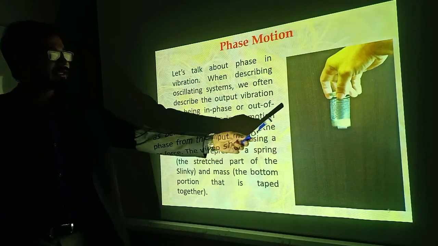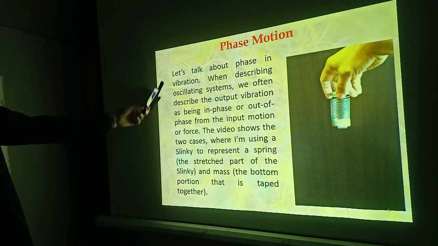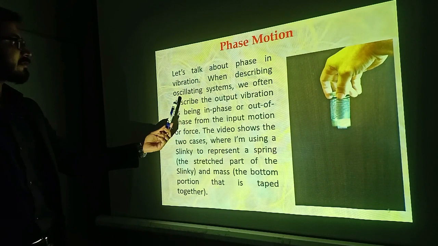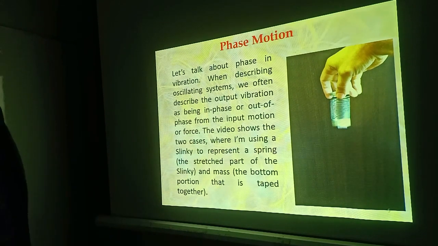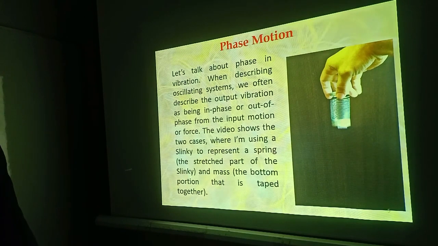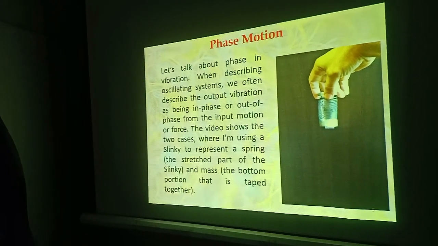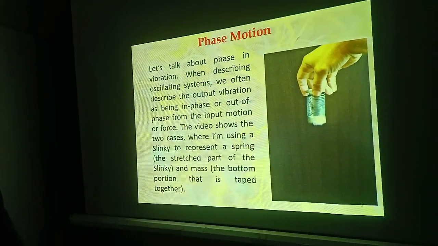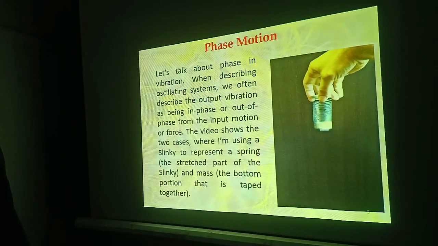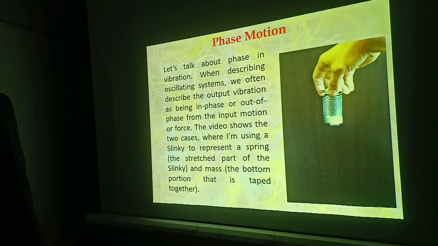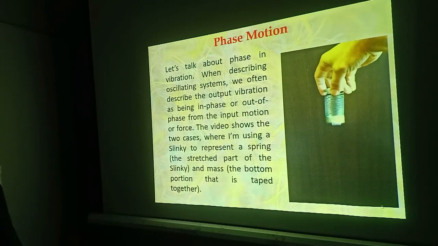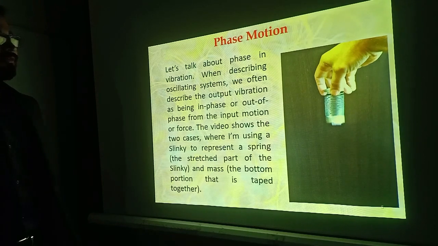Before seeing it again, I wanna explain one of the concepts. Let's talk about the phase in vibration. When describing oscillating systems, we often describe the output vibration as being in phase or out of phase. When he is providing low frequency vibration, the motion is in phase, and the vibration amplitude of the mass is also small and in phase.